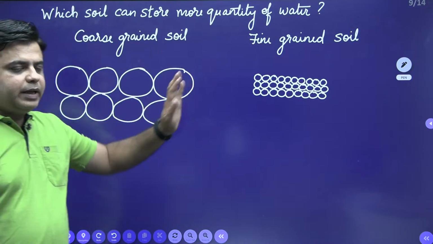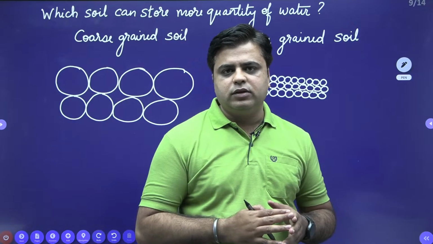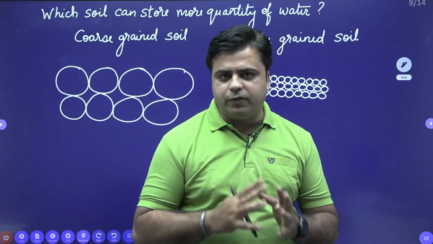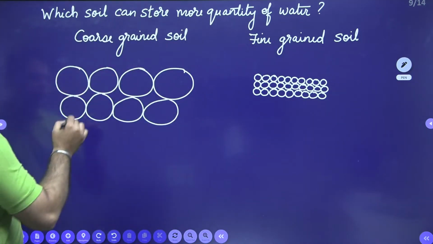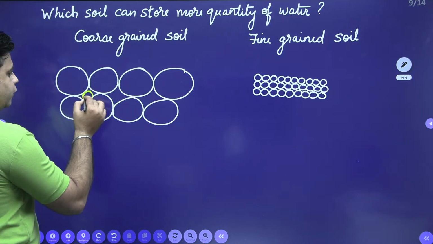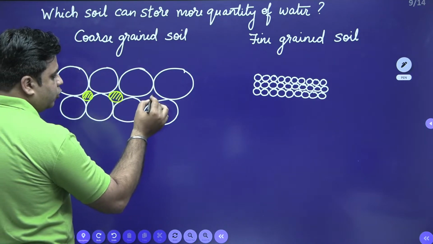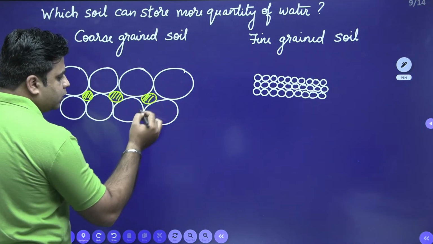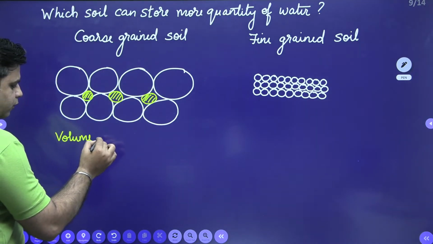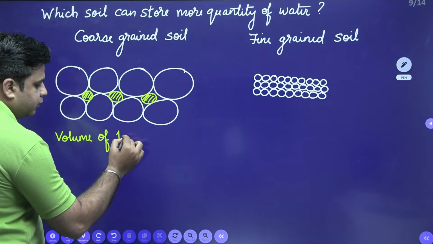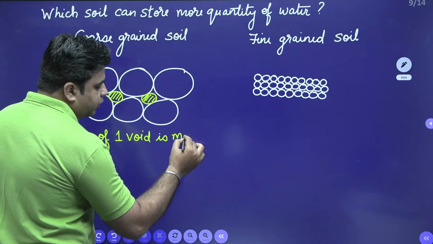Now you need to compare the volume of voids. Whichever soil has more volume of voids, that soil can store more amount of water. When you look into the coarse grained soil, the volume of one void is more for coarse grained soil.